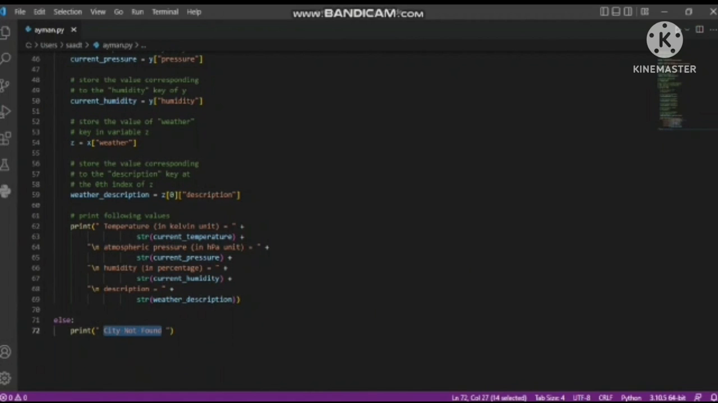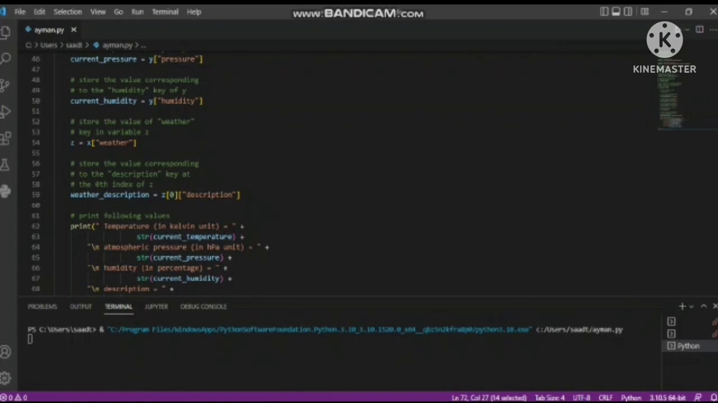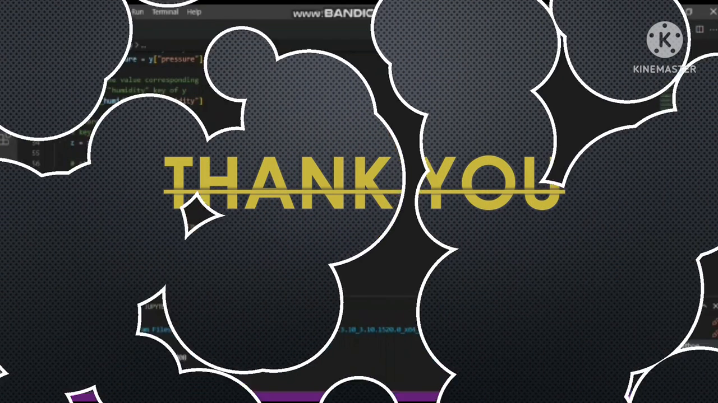So now let's run the program and see what's the result. As you can see, it's showing me enter city name. So I will put here Pune. Oh, boom. See, here temperature is 299 Kelvin, atmospheric pressure is 1008, humidity is 73, and the description is overcast clouds. This is our code.